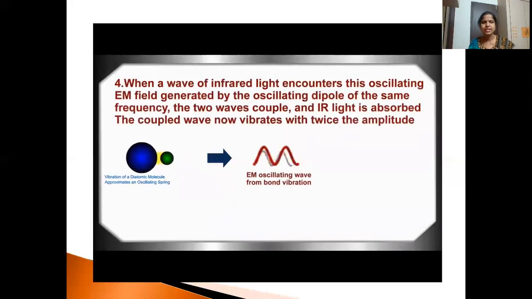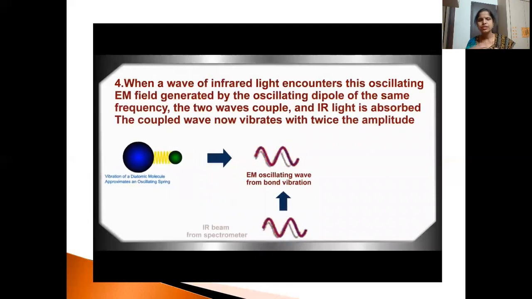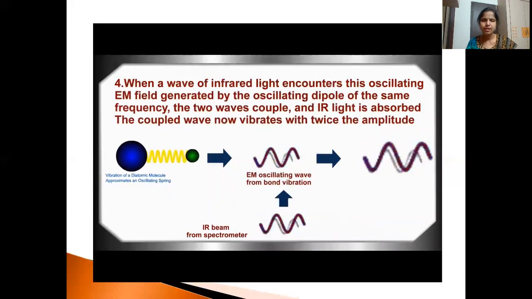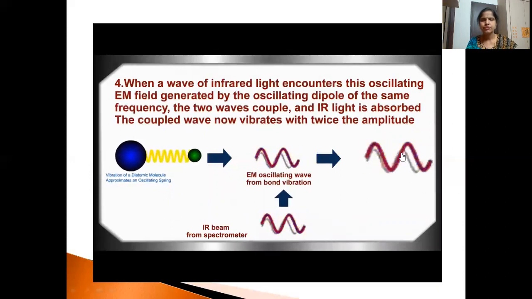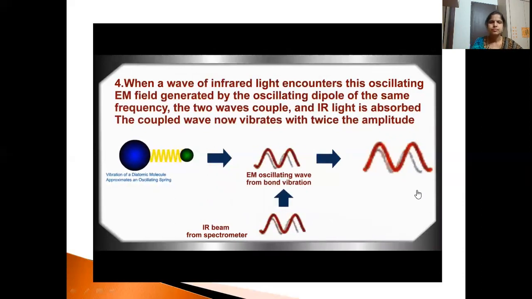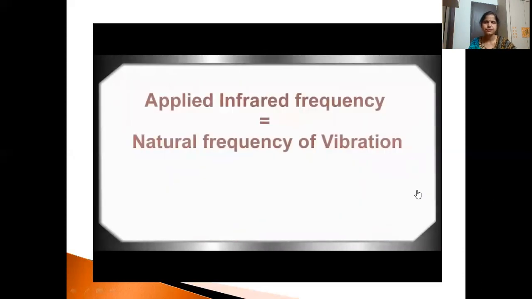Now when the matter is irradiated with an IR beam and this field matches the frequency of the IR, you can see the amplitude of the wave increasing. That means it is IR active.